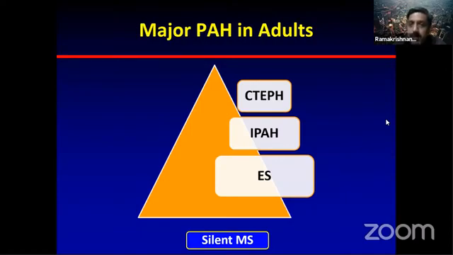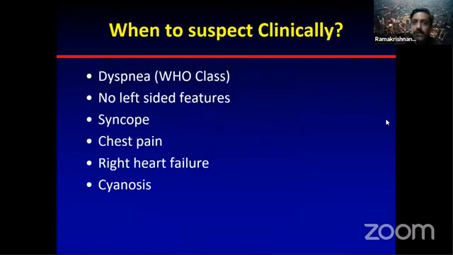If you're suspecting IPH, in the exam, even though there is a plethora of causes listed, you are unlikely to be given any other case apart from these in your exam. So let us keep it very simple. So when do you generally suspect IPH? Dyspnea. I think most importantly, you should all know you should use the WHO functional classification when you are dealing with a case of pulmonary hypertension.